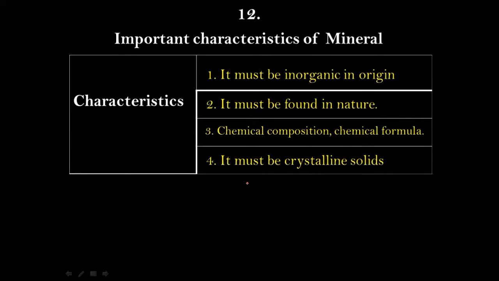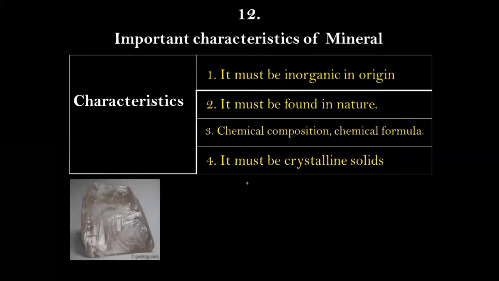So let's take an example of one mineral here. For example, this is quartz. So does this quartz qualify the characteristics of a mineral or not? Number 1, it must be inorganic in origin. So this quartz is inorganic in the sense that it is not created by organic matter, not by live matter. So it is inorganic in origin, so it qualifies characteristic number 1. Number 2, it must be found in nature. Quartz is found in nature, so it also qualifies characteristic number 2.